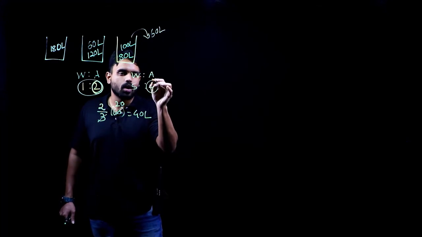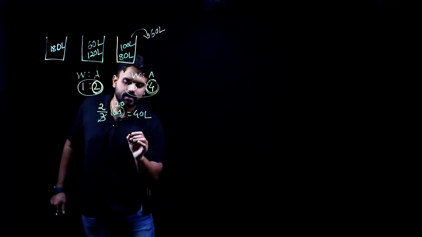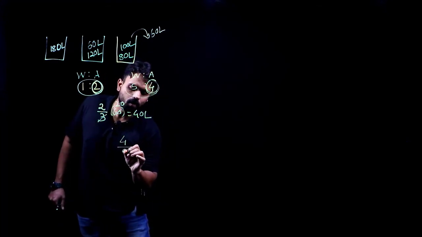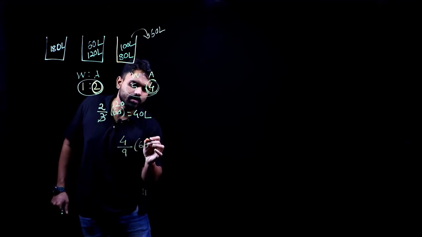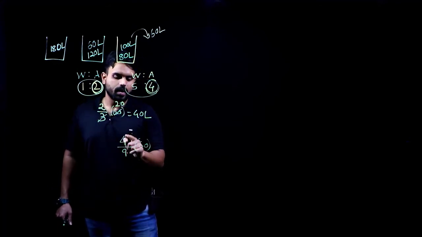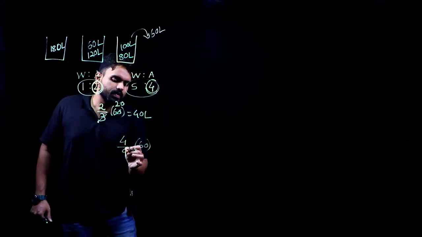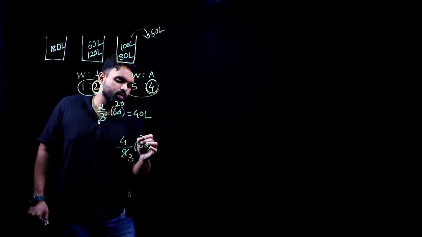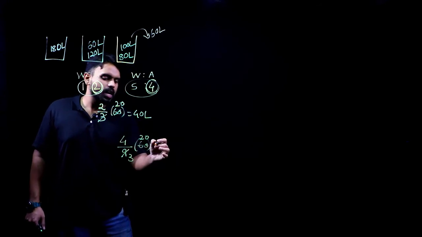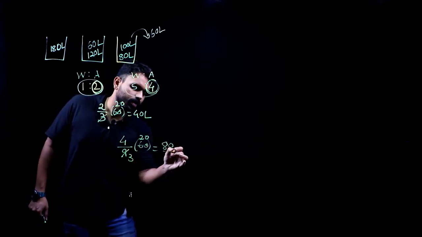4 parts out of a total of 9 parts of 60 will be lost. Yes, 4 parts out of a total of 9 parts of 60 will be lost. So this will be how much? This will give me 3 times 3, 2 times 3, and 0. So this is 80 upon 3.